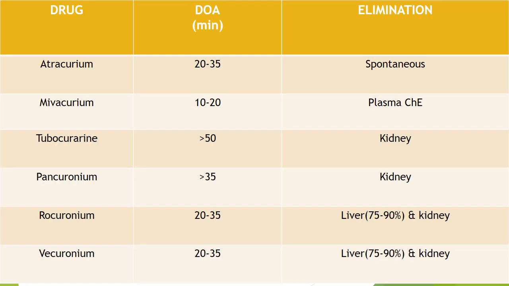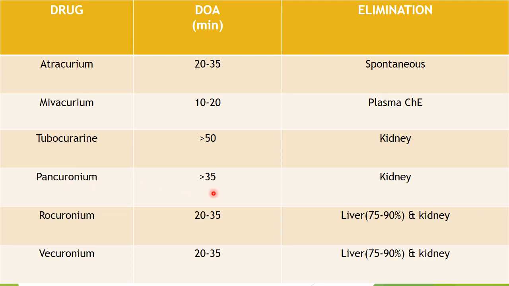Now these are shown different neuromuscular blockers and their duration of action. Atracurium duration of action is around 20 to 35 minutes, and in addition to being metabolized by liver and kidney, it is also spontaneously metabolized into the substance known as laudanosine. Mivacurium duration of action is around 10 to 20 minutes, and it is metabolized by plasma cholinesterase. Tubocurarine duration of action is greater than 50 minutes, so it is a long acting neuromuscular blocker, and it is metabolized by kidney.